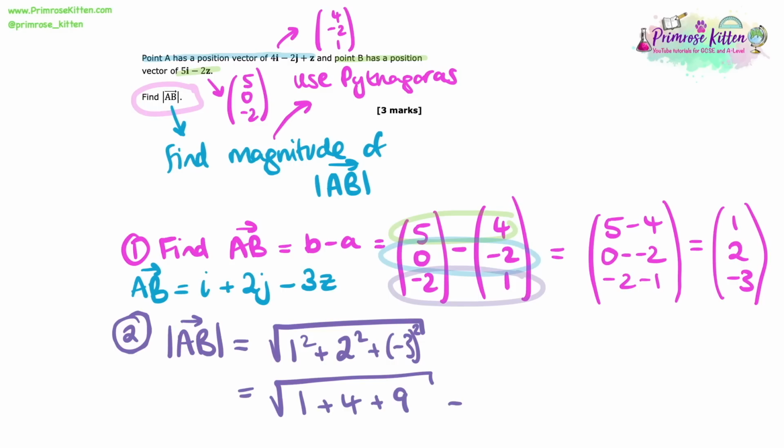That gives us 1 squared plus 2 squared plus minus 3 squared, and then you square root it. So that leaves us with the square root of 1 plus 4 plus 9, which is equal to the square root of 14. And that there is our answer. That is the magnitude of A to B.